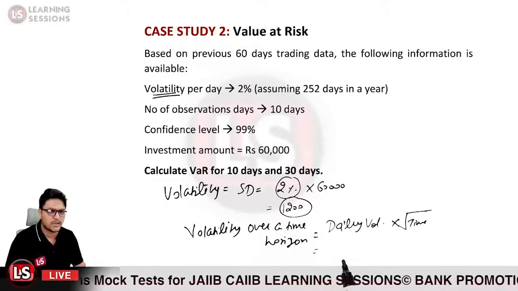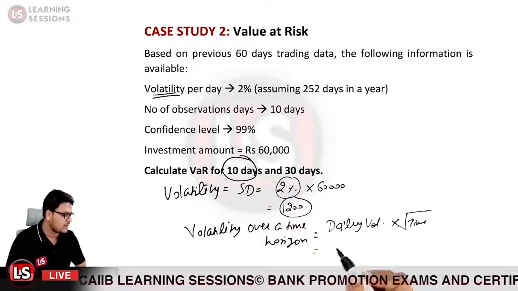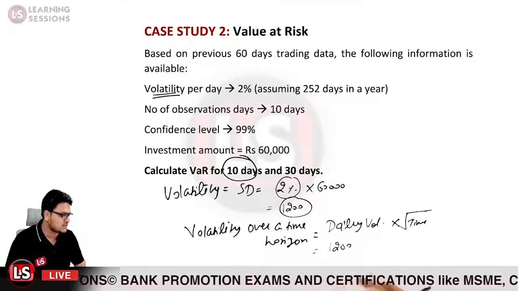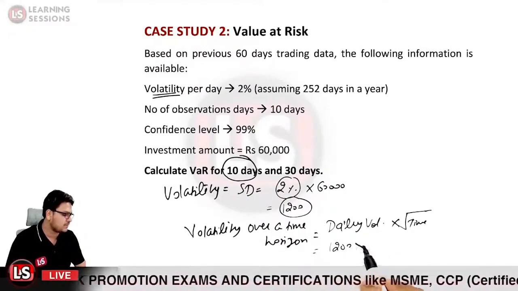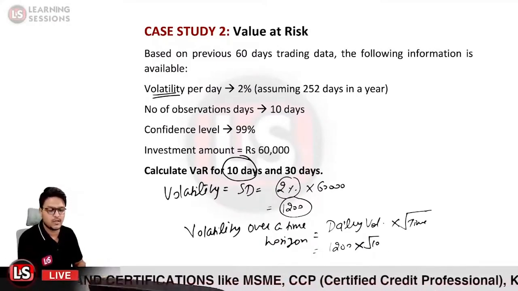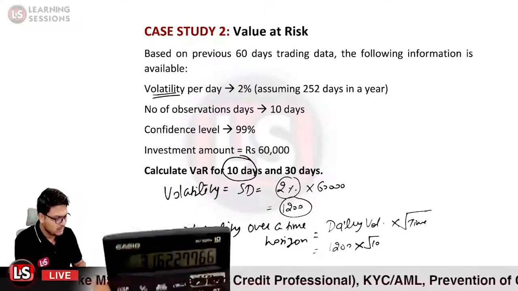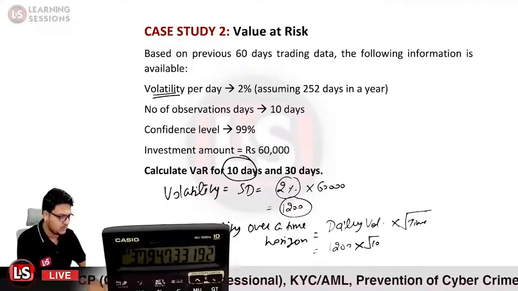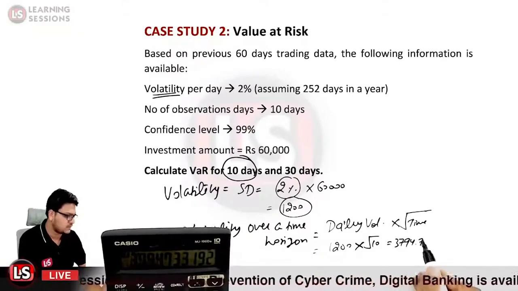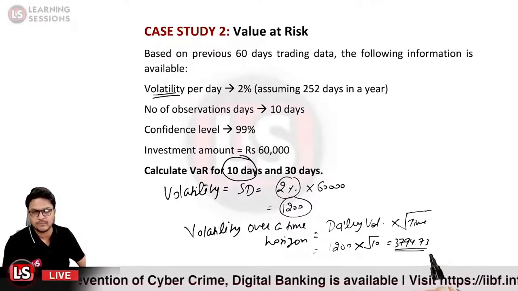So here we need to calculate the volatility first of all for the 10 days period. It will be the daily volatility, which we calculated to be 1200, that is 2% of 60,000, the invested amount, multiplied by the square root of 10. So the volatility for the 10-day period will be the square root of 10 multiplied by 1200, and it comes out to be 3794.73. Okay, so that is the volatility we calculated.